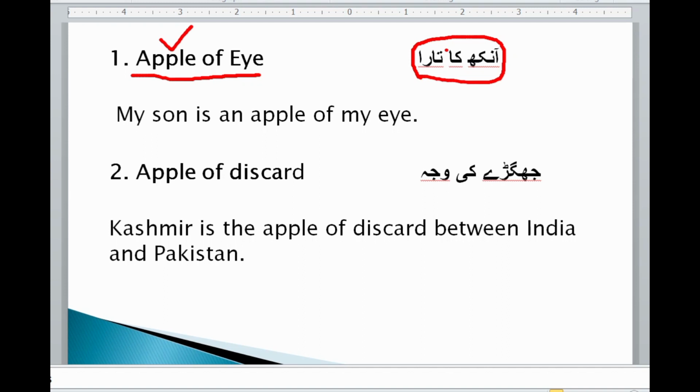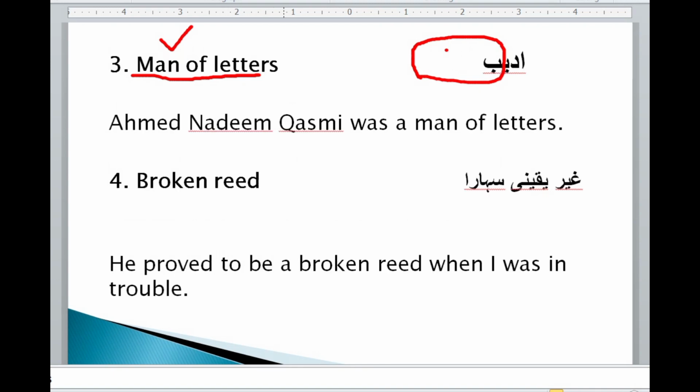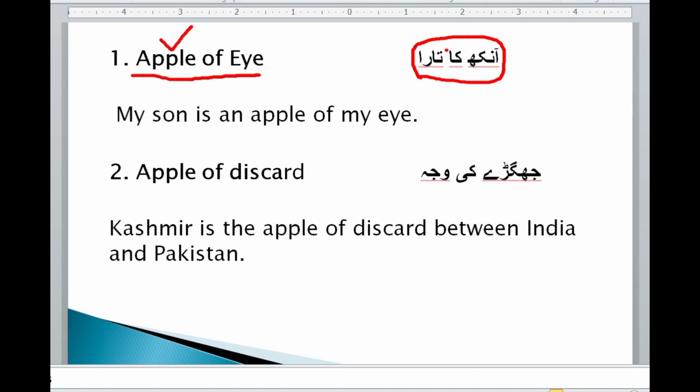Okay, now come to the next, apple of discord. Apple of discord, झगड़े की वजह. The meaning of this is झगड़े की वजह. Kashmir is the apple of discord between India and Pakistan.